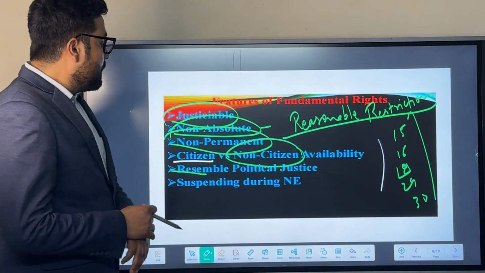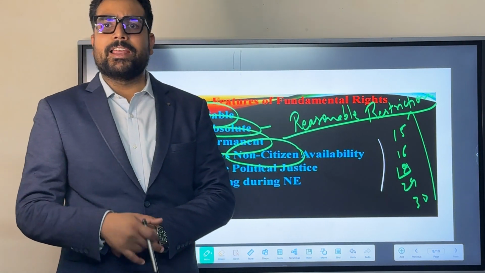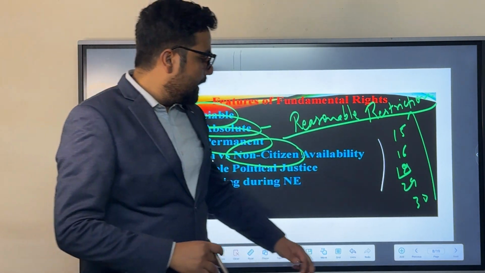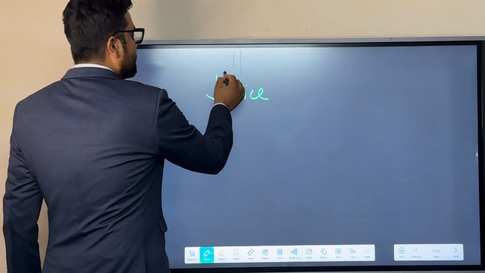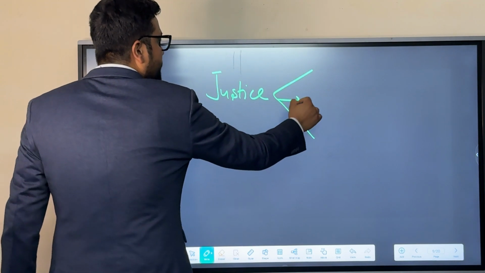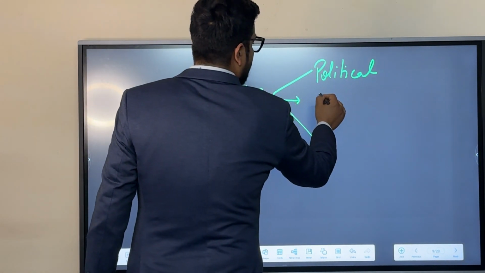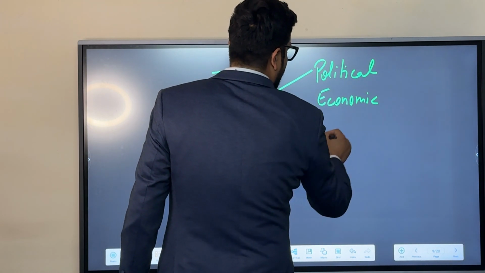Next one is resemblance of political justice. There is a term called justice mentioned in the preamble of the Indian Constitution, and in the preamble you will see that justice has been mentioned in 3 forms, namely political justice, economic justice, and social justice.